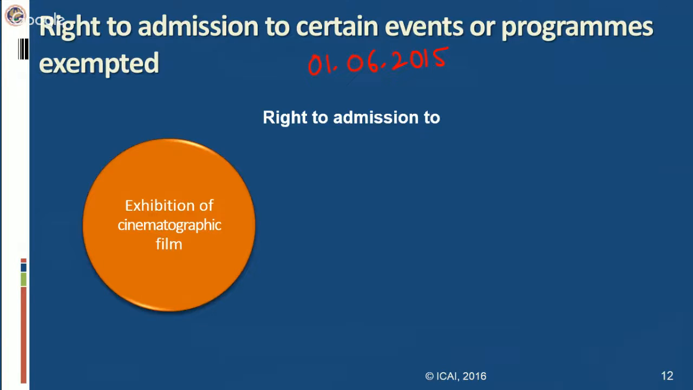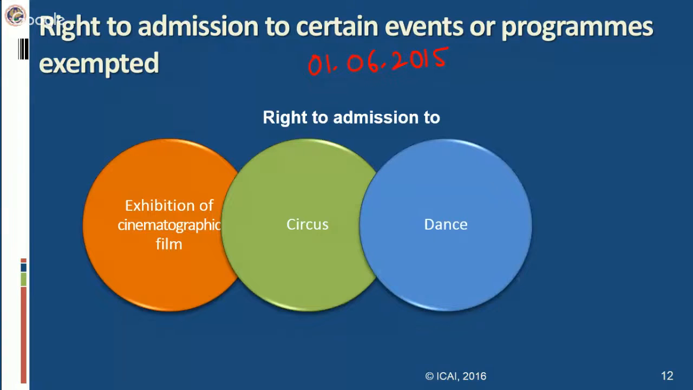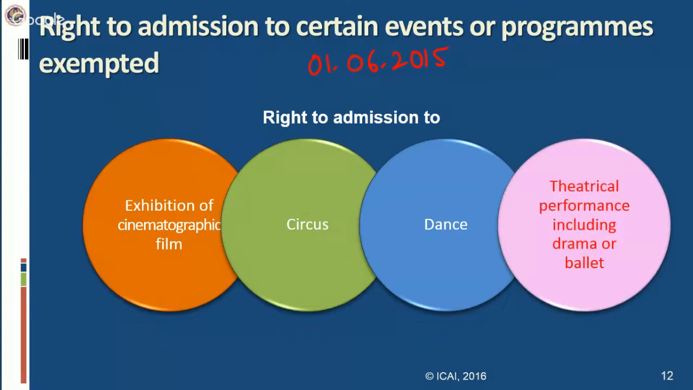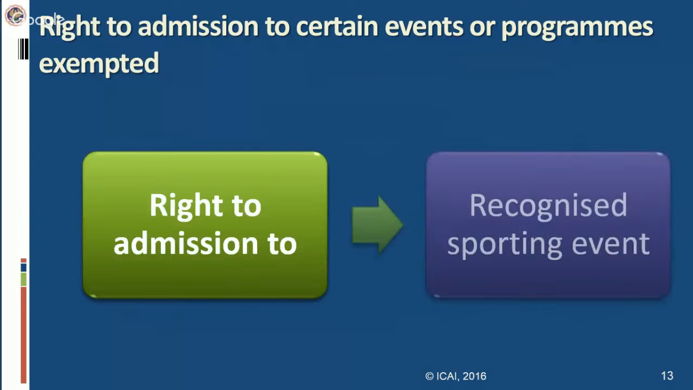Now let us see what this entry is. Right to admission to exhibition of cinematographic film, circus, dance, and theatrical performance including drama or ballet. An entry ticket to all these events is not subject to service tax. Similarly, right to admission to a recognized sporting event. Now, what is a recognized sporting event? We will take that later in detail.